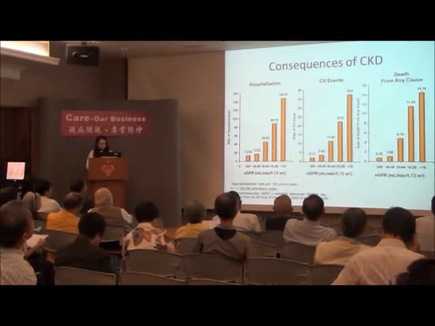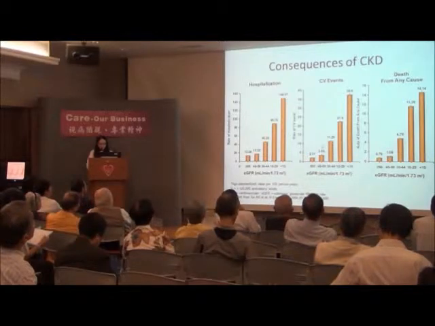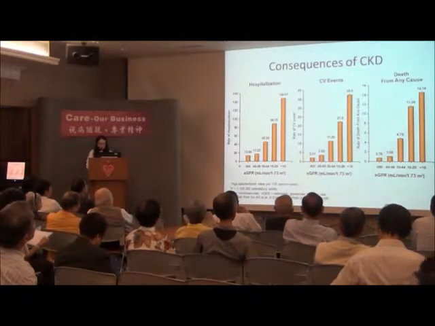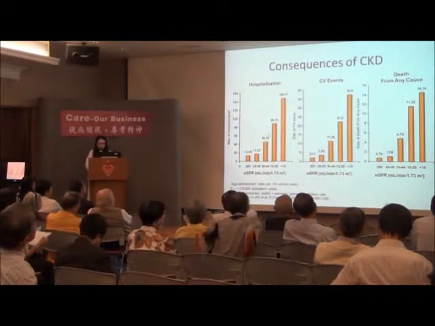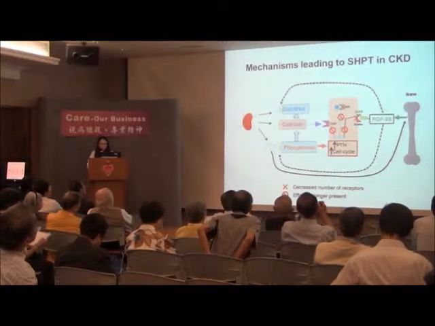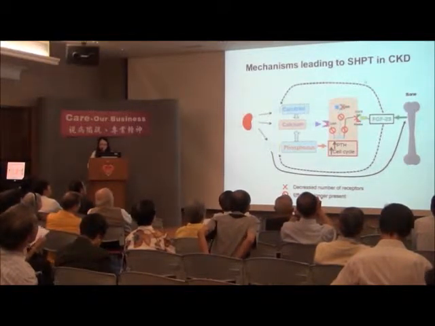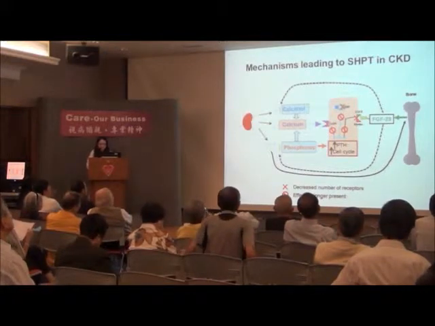And you will also notice that there is a non-linear relationship between all these events with the GFR. When the GFR is dropped less than 45 ml per minute, actually the risks of all those events are significantly increased rapidly.